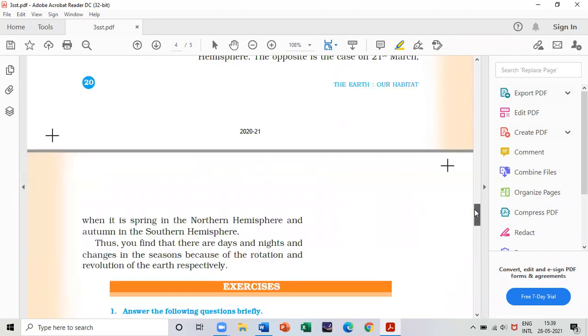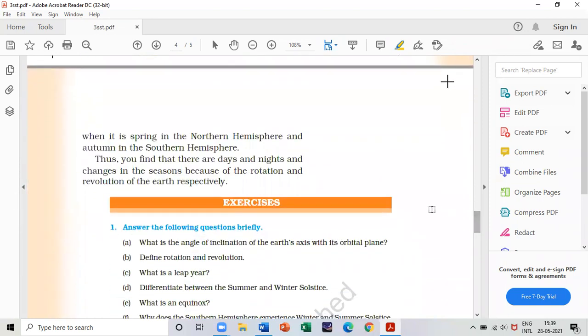I hope you can answer all the questions and answers of this chapter. So make sure you read it very carefully, underline all the important spellings and practice it along with the exercise questions.